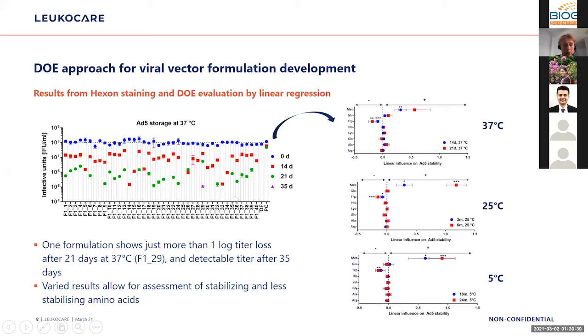However, in total, the quite varied results help us a lot in the DOE evaluation to assess the stabilizing amino acids, and those that do the job not that well. On the right-hand side here, you can easily recognize that all three plots look rather the same. And this is exactly what we want to show, that stability at 37 degrees can be predictive for storage at 25 or 5 degrees. And we could see here for all of these different storage temperatures a very good stabilization by methionine and a less stabilizing potential by tryptophan.